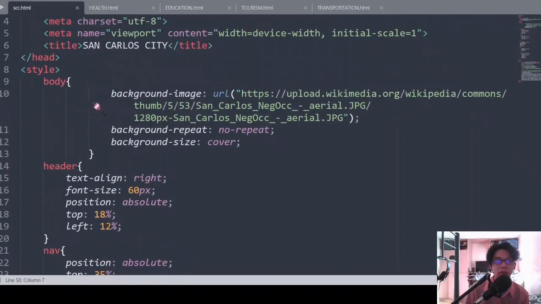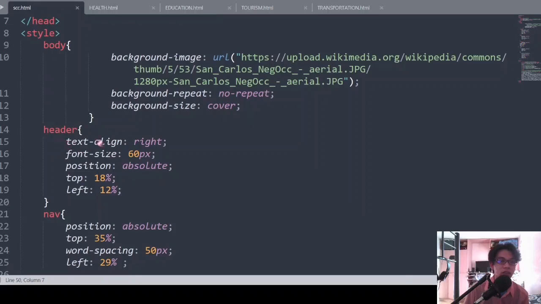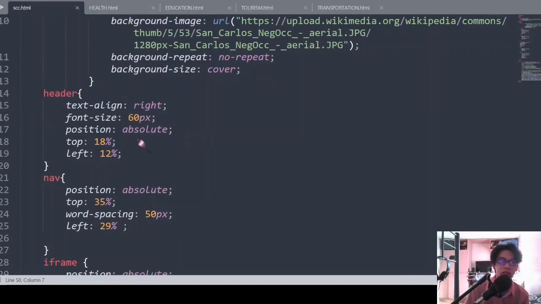Then for the background in my body, I put a background image. Then background repeat, I don't want it to repeat, so I labeled it no-repeat. Then background size, I want it to cover the whole page, so I put it in cover. Then the header, text align right, then I put a specific font size for it.